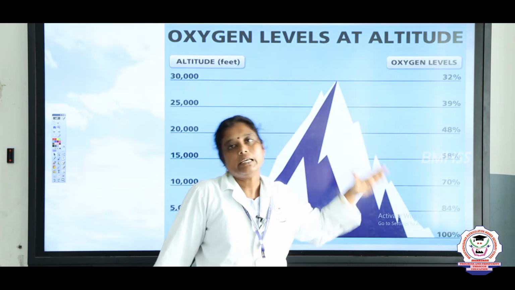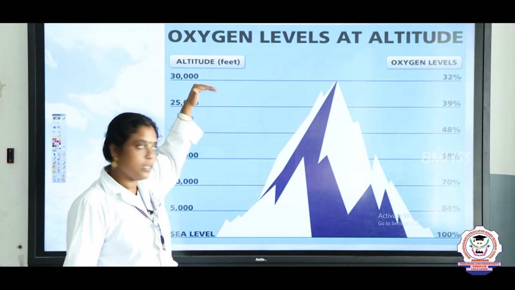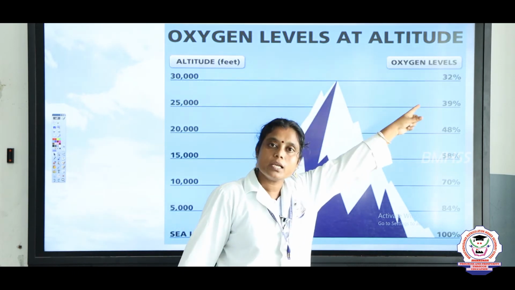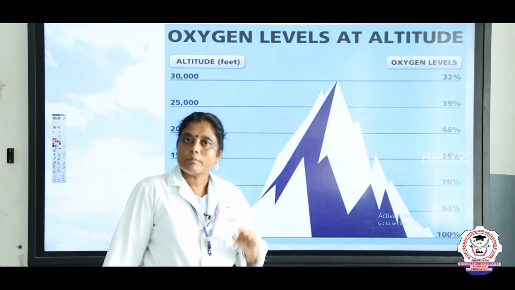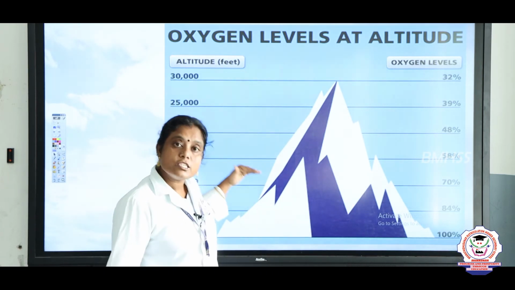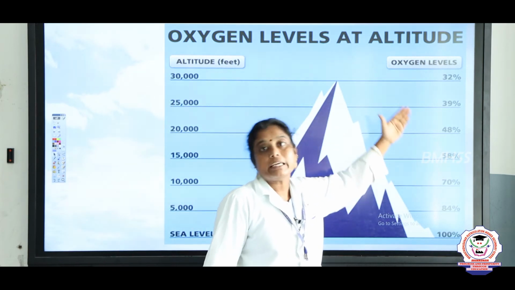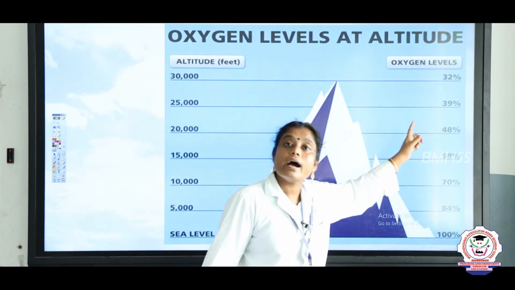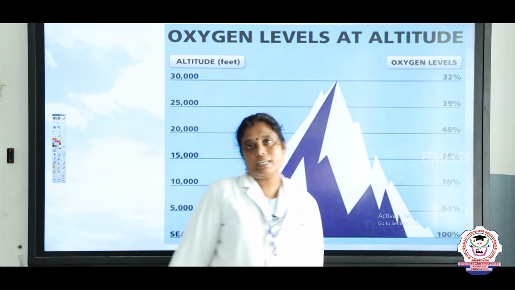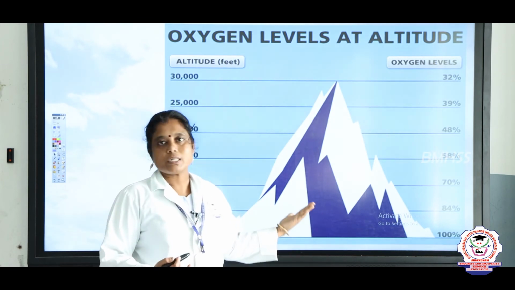Once we go to 30,000 feet, our oxygen level is just 32%. So, if altitude increases, the oxygen level decreases. Once the altitude decreases, the oxygen level increases.